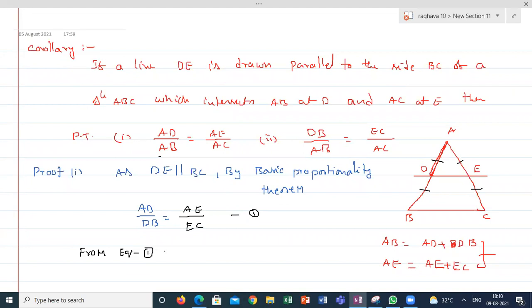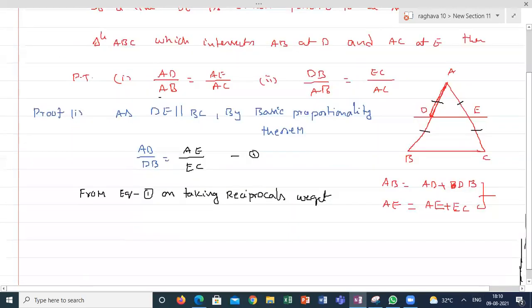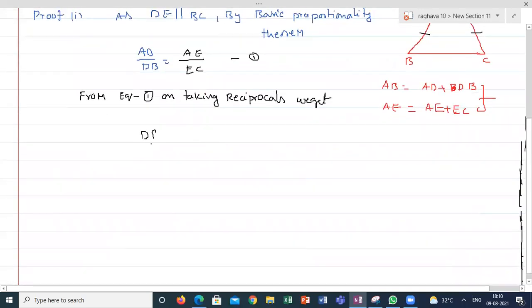on taking reciprocals, what will I get from equation 1, guys? If I'm taking reciprocals, I will get DB by AD is equal to EC by AE.